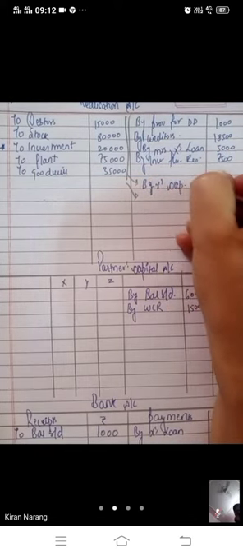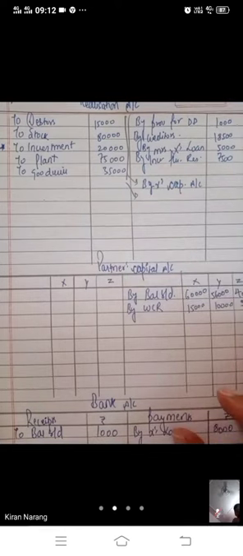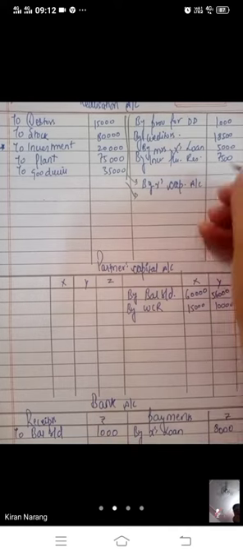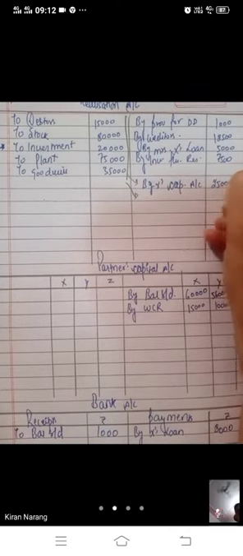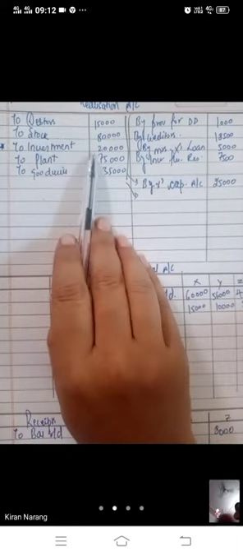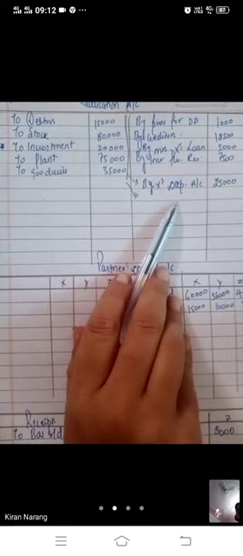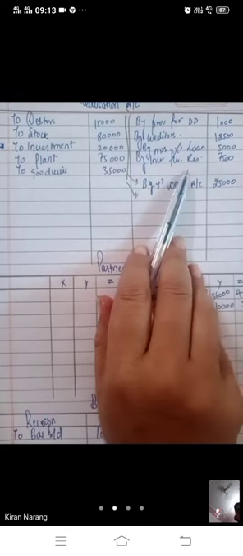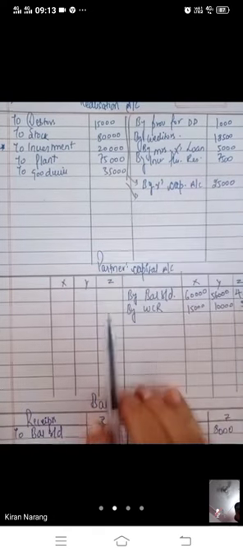You will write by X capital account. Investment at 25% more than the book value. 25% of 20,000 will be 5,000. So at rupees 25,000, X took over this investment. This investment will be taken over by X and no further treatment for investment fluctuation reserve.